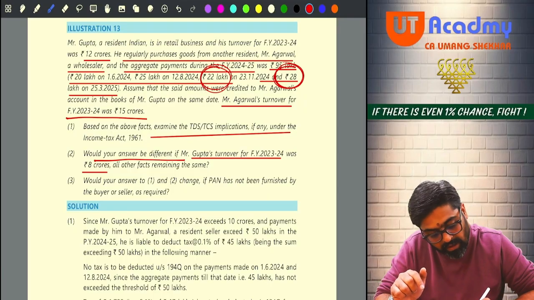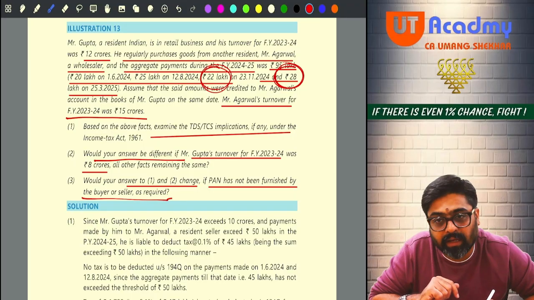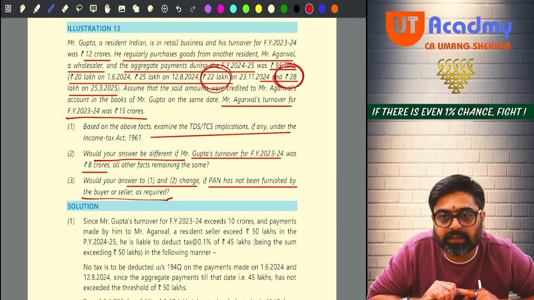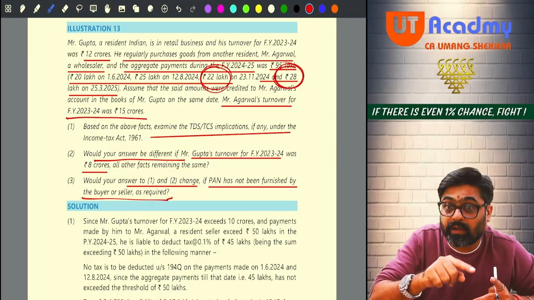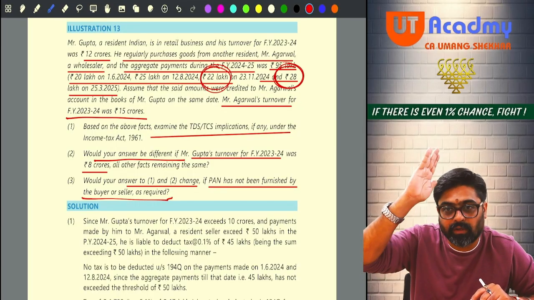Okay. Now, would your answer to 1 and 2 change if PAN has not been furnished by the buyer or seller as required? Yes, absolutely. If PAN is not furnished, then double of the applicable rate or 5%, whichever is higher. But see, here it cannot be 5%. Otherwise, he will die. 5% is too much.